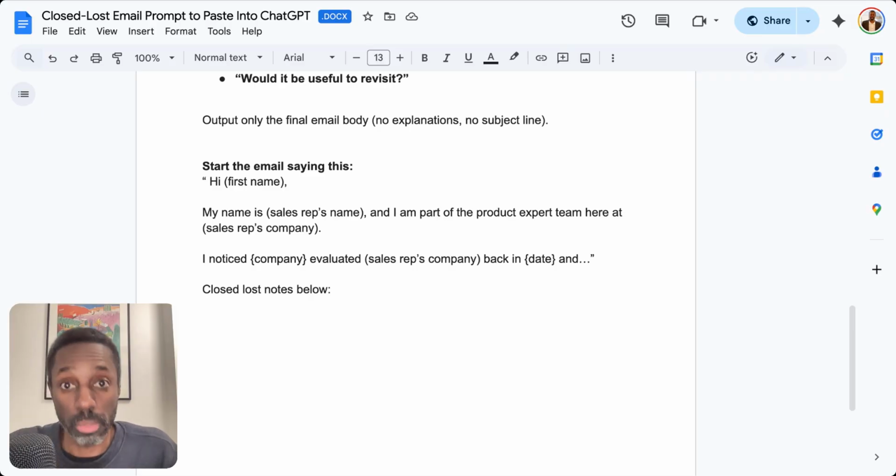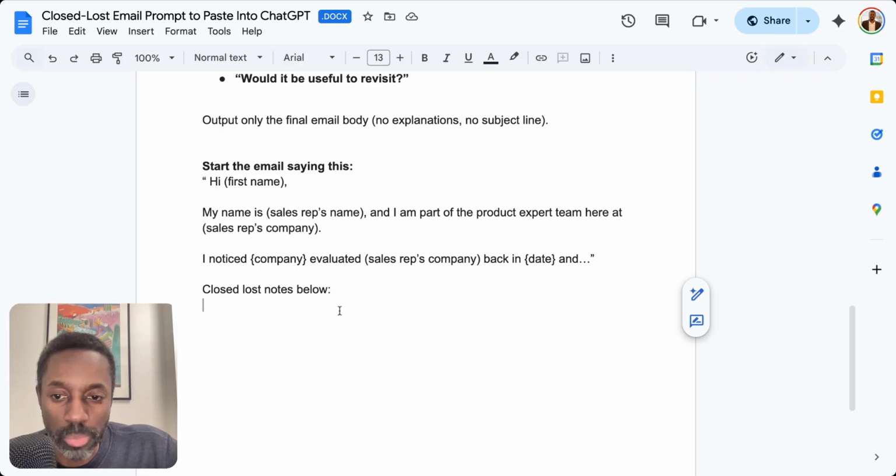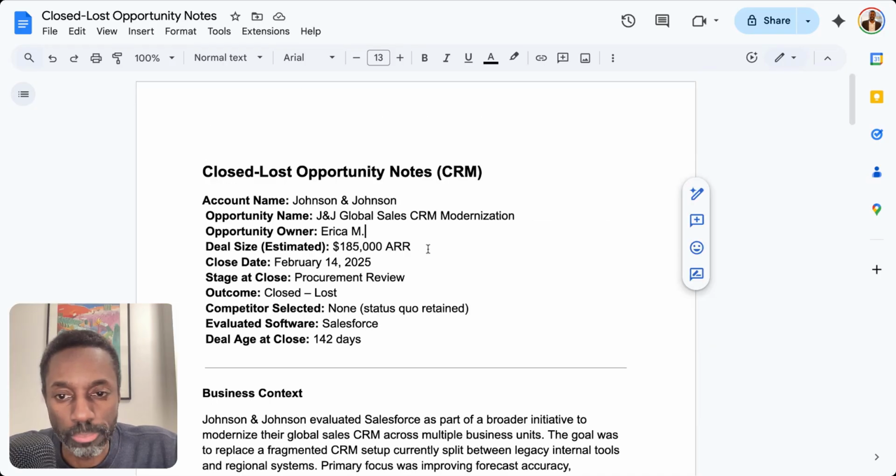I noticed that your company evaluated my company back at this date, and all I have to do now is take the notes from Salesforce and take the Gong call transcripts, paste it below this prompt, hit enter, and that's it. So I'll walk you through how this is done. The last thing I want to share with you is a fictitious closed loss op that I created that I'm going to put below this prompt.